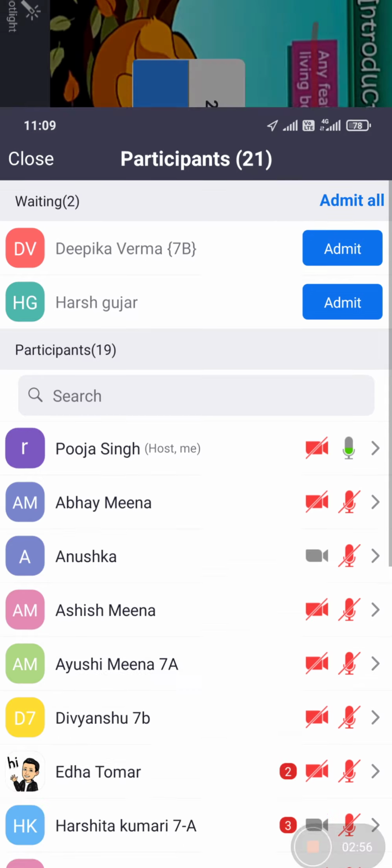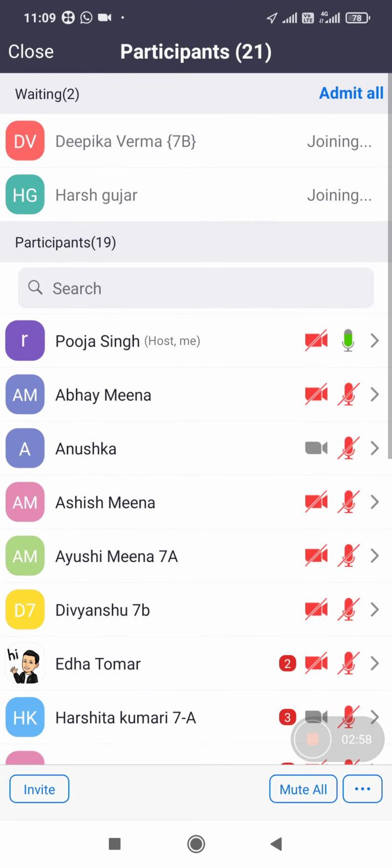Any feature that increases the chance of survival of a living organism in its surroundings is called adaptation.